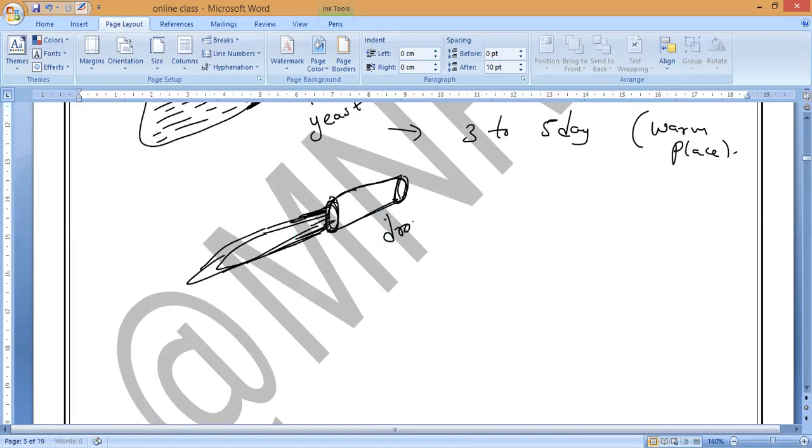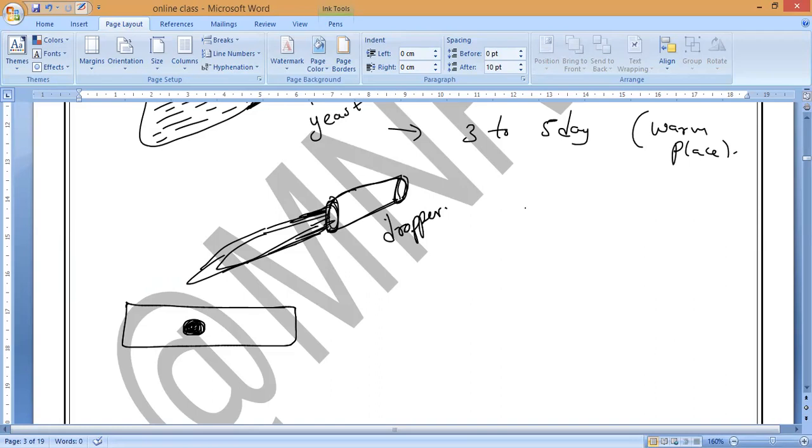So with the help of the dropper, from the bottom of the conical flask, we have to take a certain amount of yeast culture solution. Now if you observe, with this dropper, place a drop of this solution on a clean slide, the microscope slide. One drop will look like this.